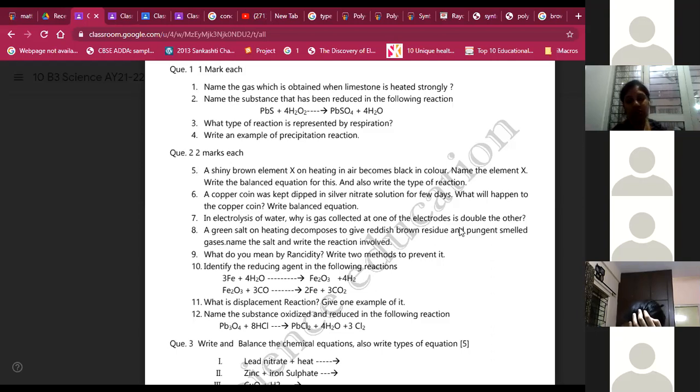Because when one molecule of water breaks down, it produces 2 atoms of hydrogen and 1 atom of oxygen. Therefore the number of hydrogen atoms produced is always double the number of oxygen atoms. So therefore the volume of hydrogen is always double the volume of oxygen gas.